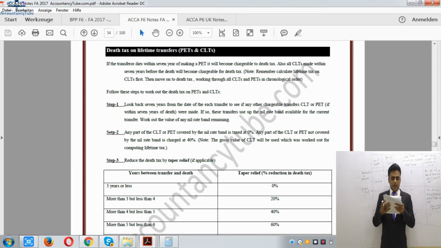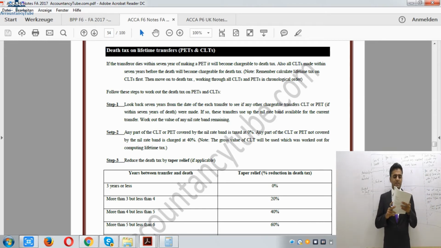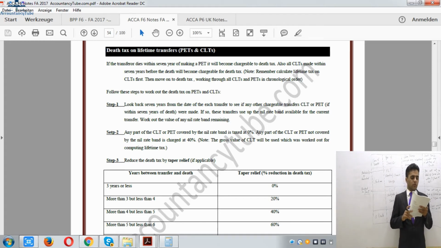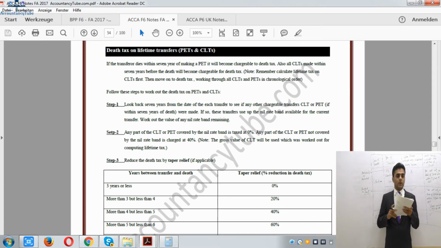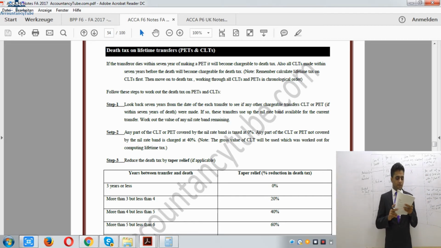All right? And then after that it says, follow these steps to work out the death tax on PETs and CLTs. First step is to look back 7 years from the date of each transfer to see if any other chargeable transfers, CLTs or PETs, have been made. If so, they will use the nil rate band, and the remaining nil rate band will be used against the new assets. Any part of the CLT and PET covered by the nil rate band will be taxed at the rate of 0%, and any part of the CLT not covered by the nil rate band will be taxed at the rate of 40% because it is the tax at death.